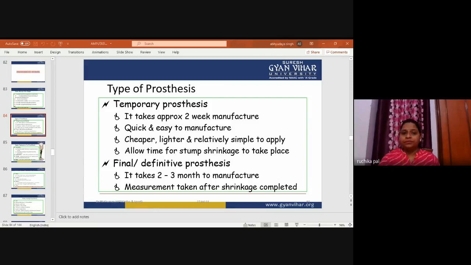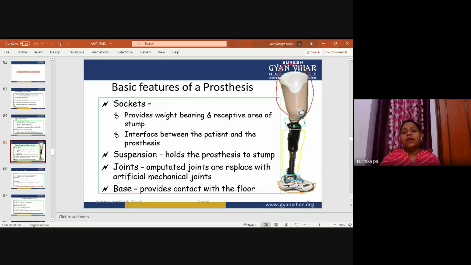So, this is the overview, or we can go into how we are applying this: temporary assessment, temporary processes, and the final definitive processes. The basic feature of the prosthesis: there is a socket. It provides weight bearing and a receptive area for the stump. It is the interface between the patient and the prosthesis. Now, suspension holds the prosthesis to the stump.